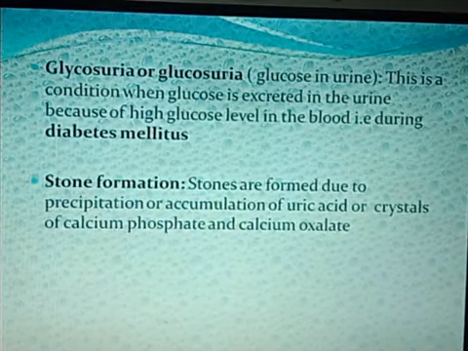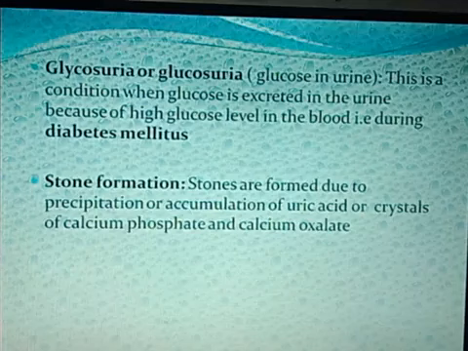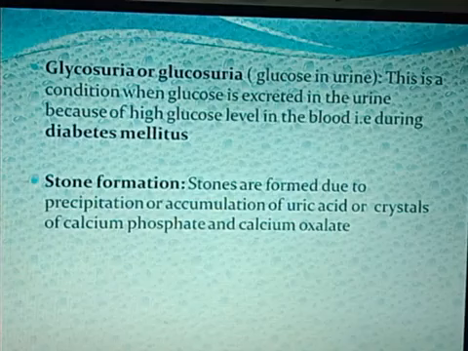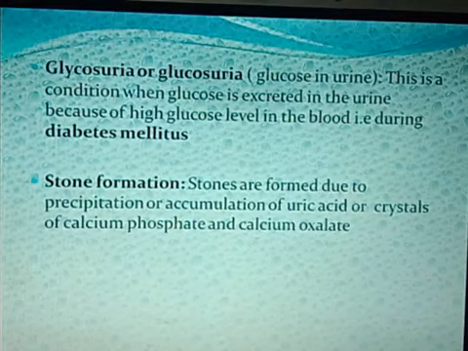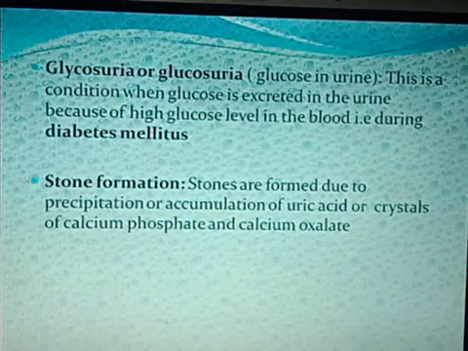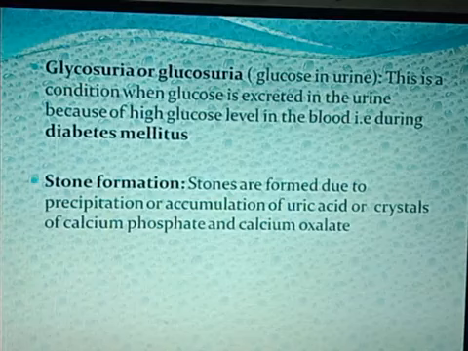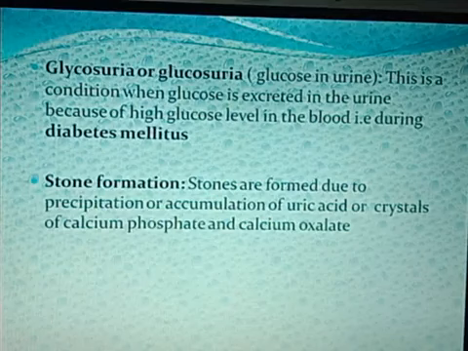Then stone formation. Stones are formed due to precipitation or accumulation of uric acid. I have already told you that when precipitation of uric acid takes place, or crystals of calcium phosphate or calcium oxalate accumulate, naturally it will result in the formation of stones. Wherever these stones are found, they will offer hindrance to the movement of liquid through the lumen, and that will create problems.